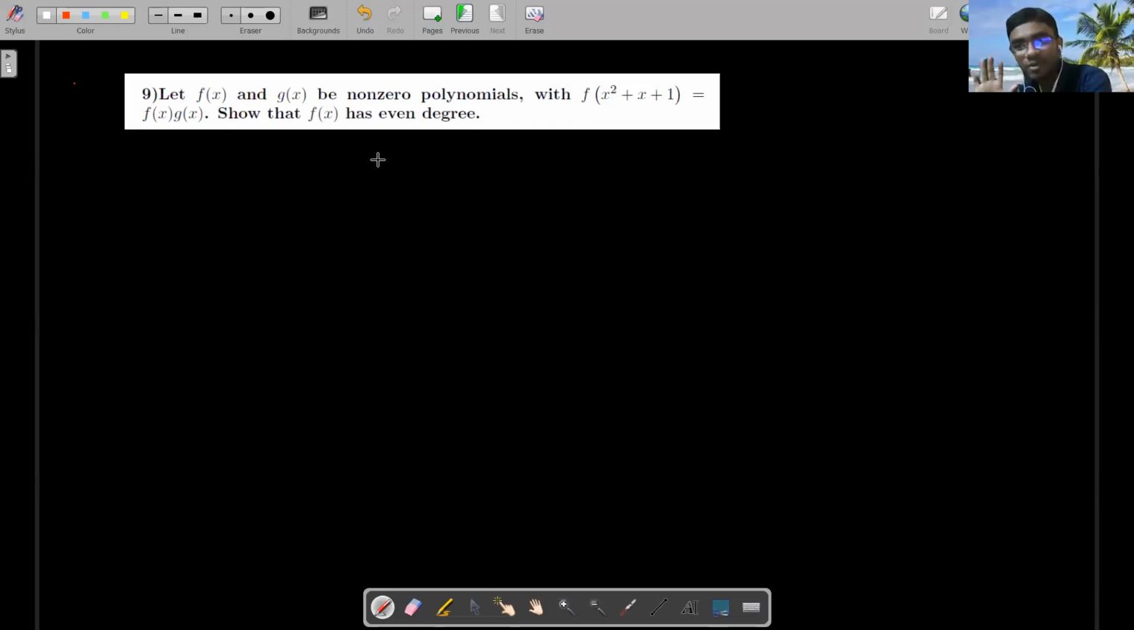I have selected the problem very selectively, so that through one problem I can discuss 2-3 things. It's because I know it is very difficult to discuss these types of things in only 90 minutes. So that's the reason. Okay, so this is the polynomial, right? f of x square plus x plus 1.